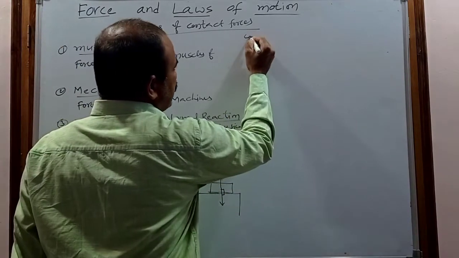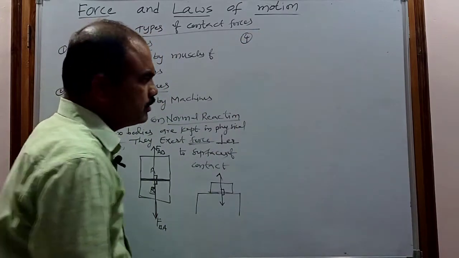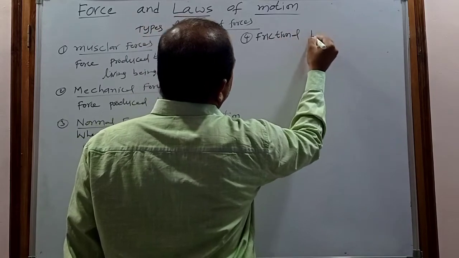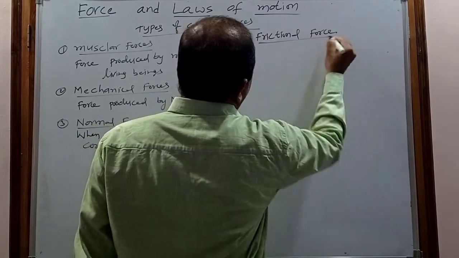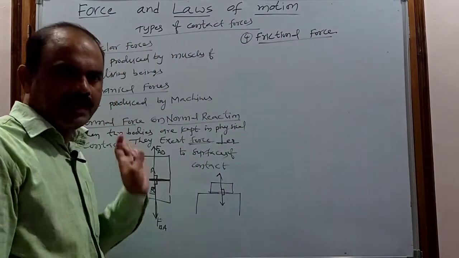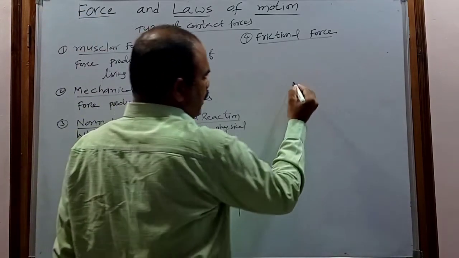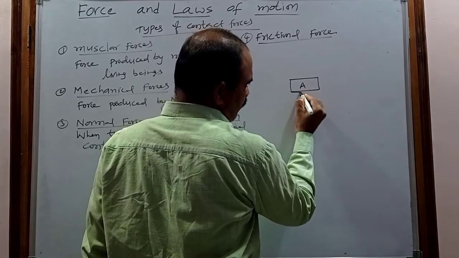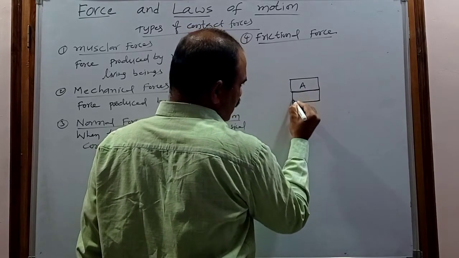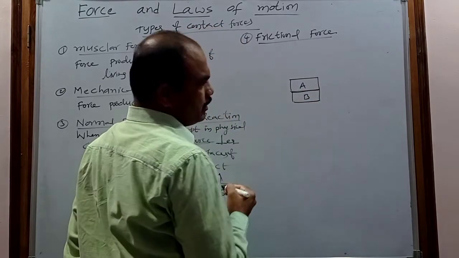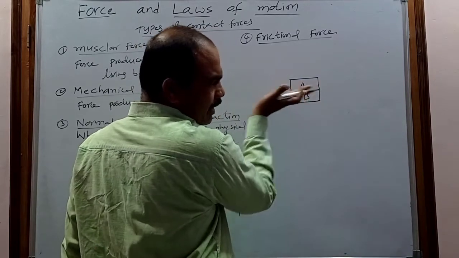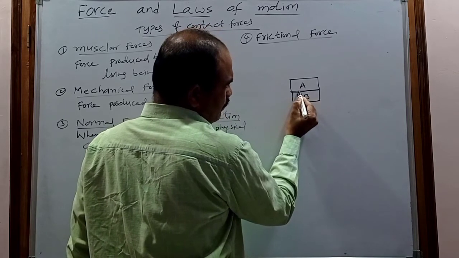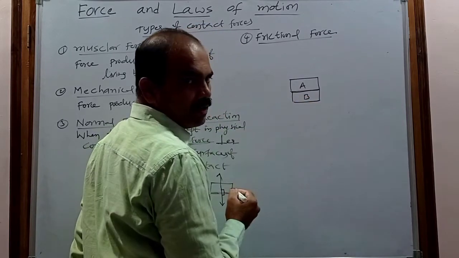Next, coming to the frictional force. The frictional force is also a contact force. For example, consider this body A kept on another body, body B. They are kept in physical contact. This is the surface of the first body and this is the surface of the second body.